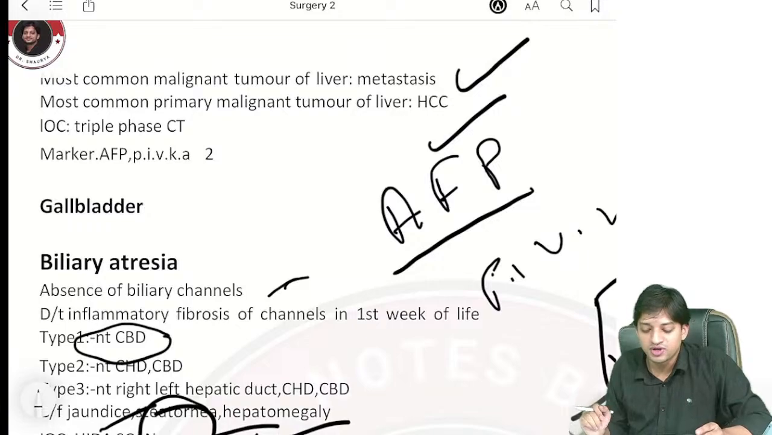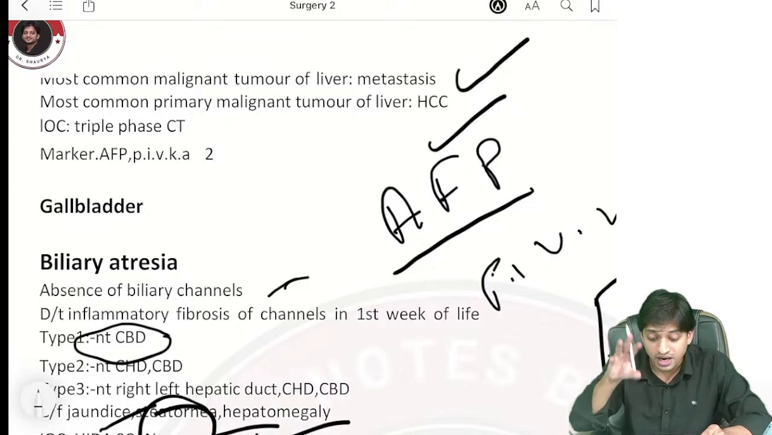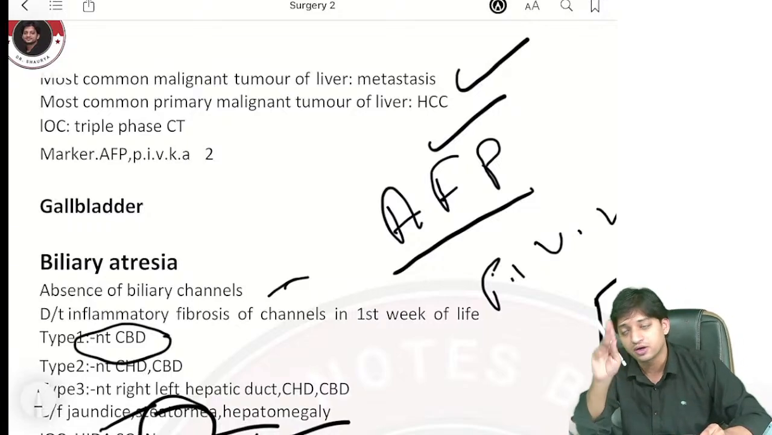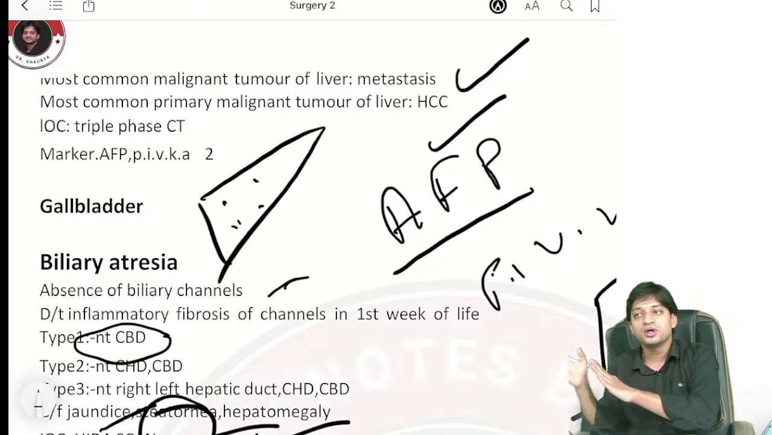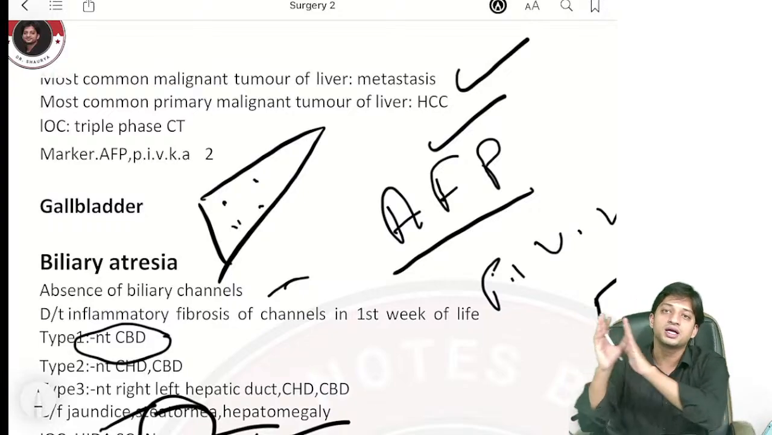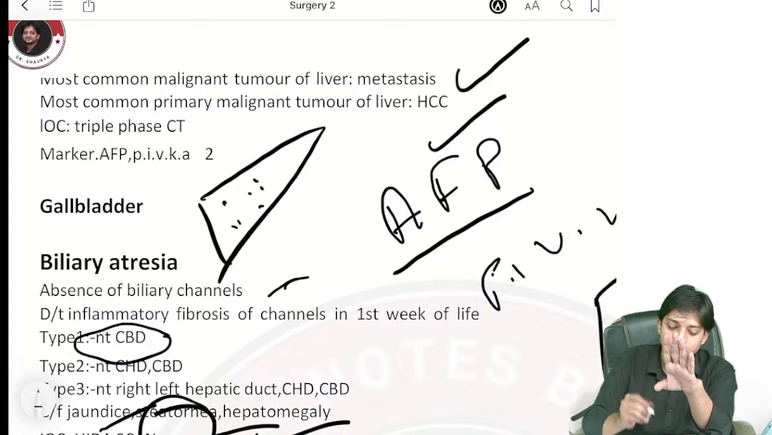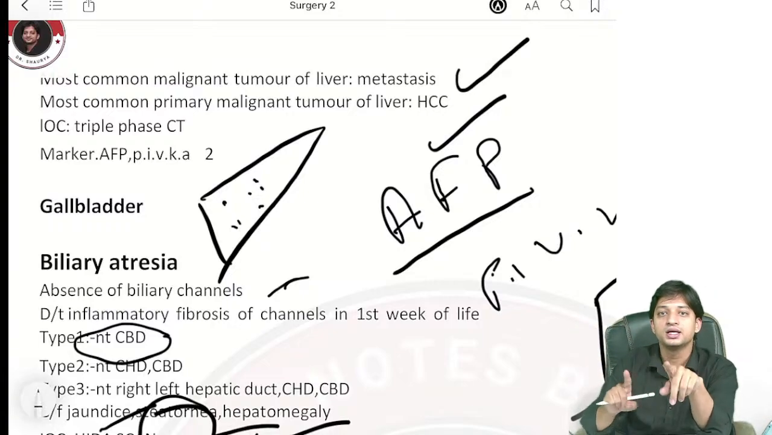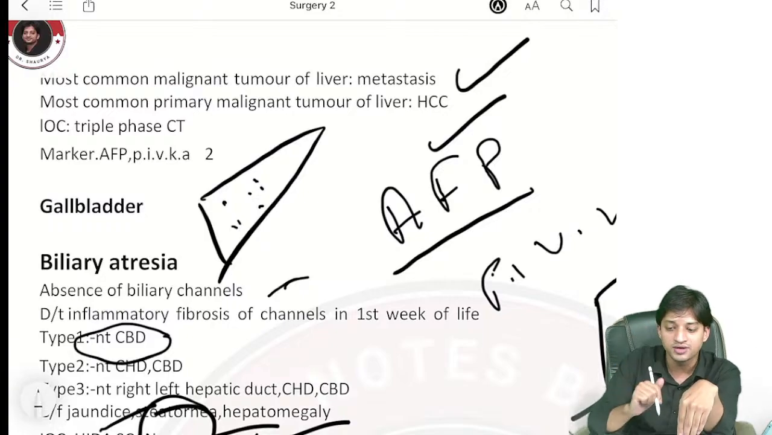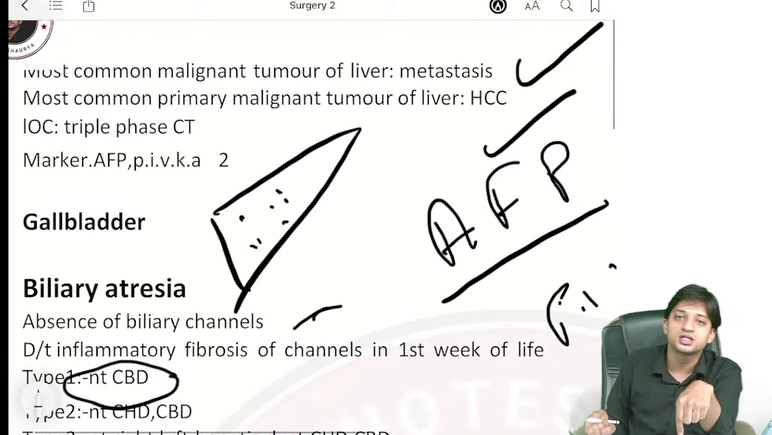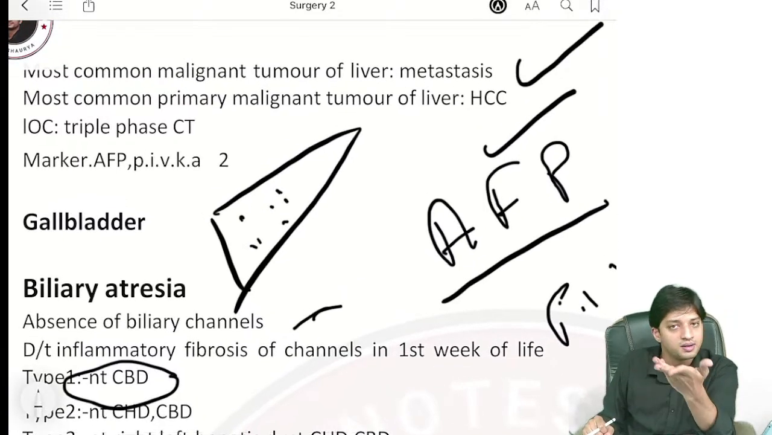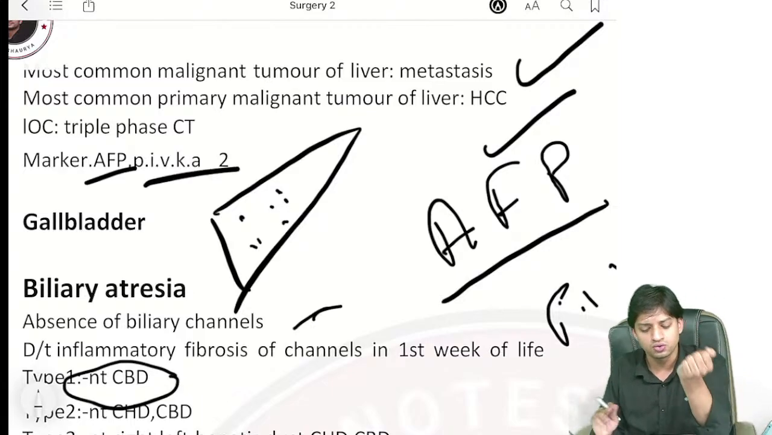Most common malignant tumor of the liver is hepatocellular carcinoma, right? Primary tumor originating in the liver is hepatocellular carcinoma. But in general, if there is a tumor in the liver, it most commonly comes from metastasis. Suppose I ask you the overall most common malignancy of the liver, it is due to metastasis, right? Overall primary malignancy originating in the liver itself, then your answer will be hepatocellular carcinoma. Done. Investigation of choice, triple-phase CT scan, marker AFP, done.